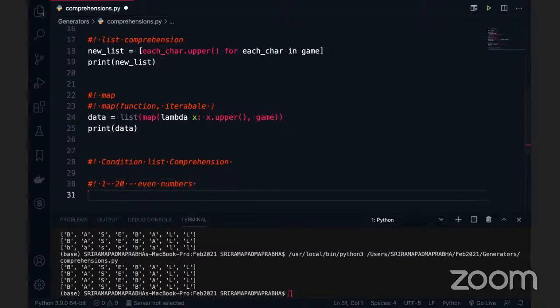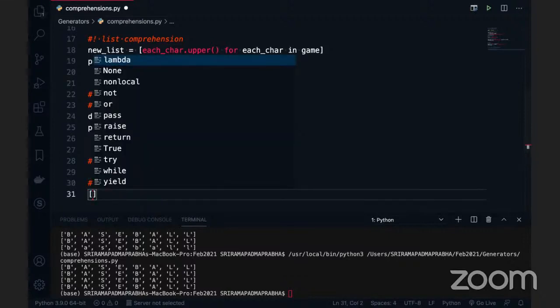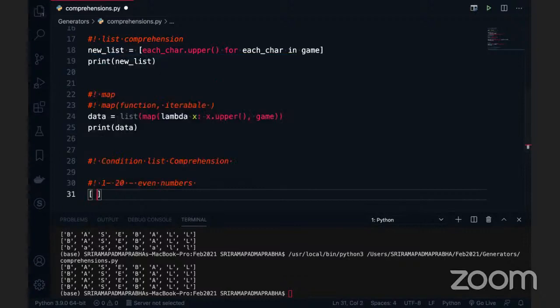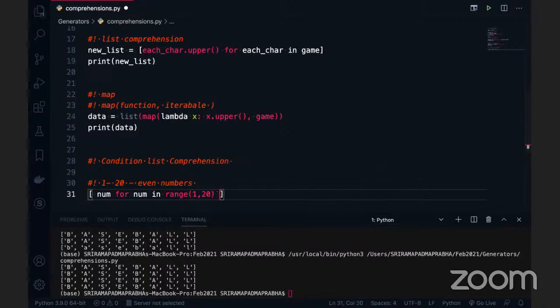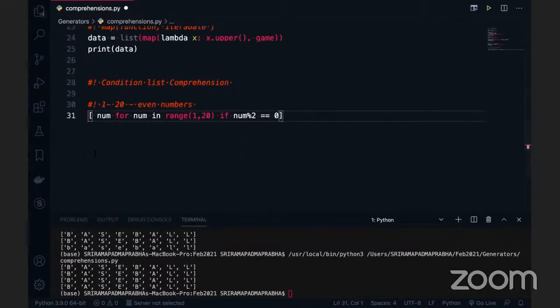It's very simple, right? So we can go to this list comprehension, always open this square bracket, and after that we can start with num, for num in range, you can take a sample range like 20 or 1 comma 20, normal 20 is also fine. And if I go and use some conditional here, this num modulo 2 is equal to 0. So this is something like printing the even numbers. I want to print even numbers with the list comprehension.